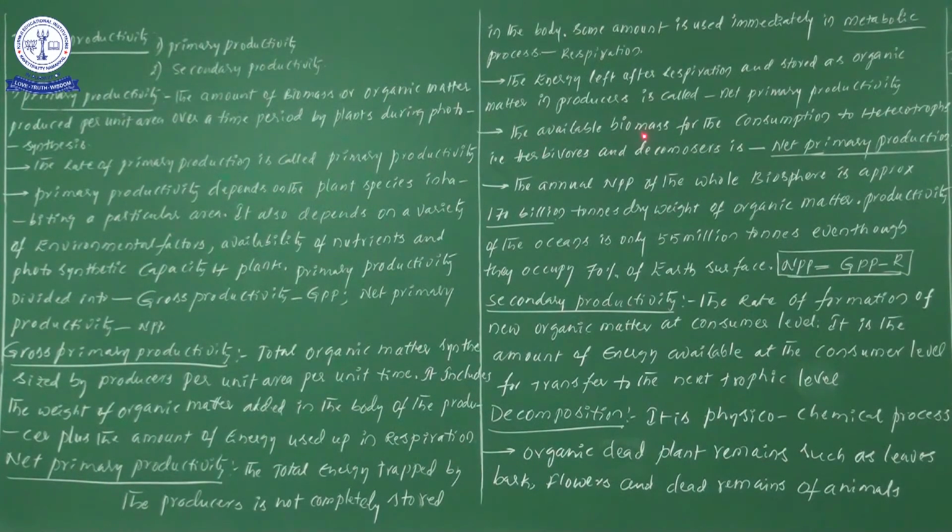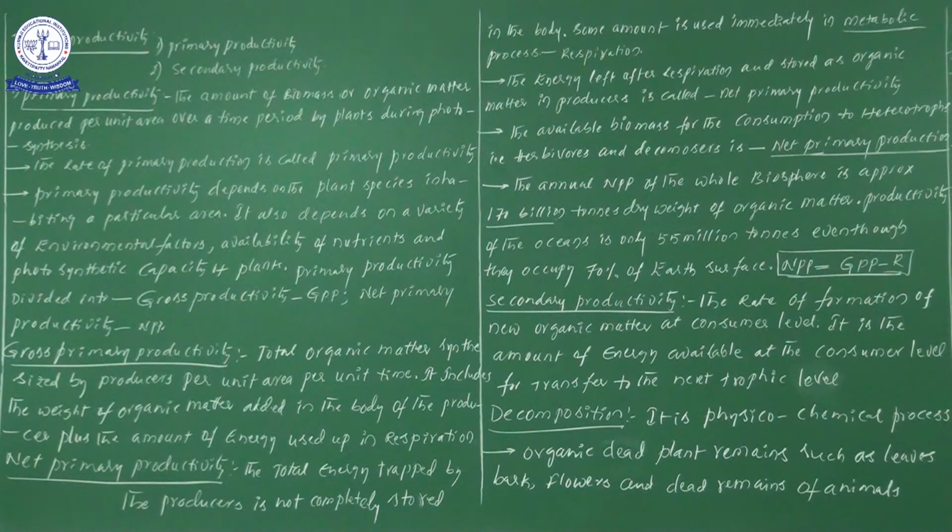So the availability of biomass, the available biomass for consumption by heterotrophs. The heterotrophs include herbivores, decomposers, likewise. There are different trophic levels of organisms.